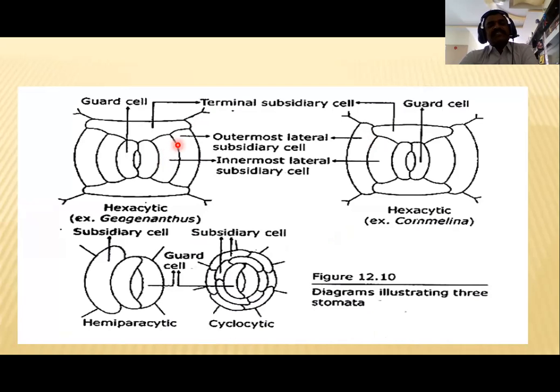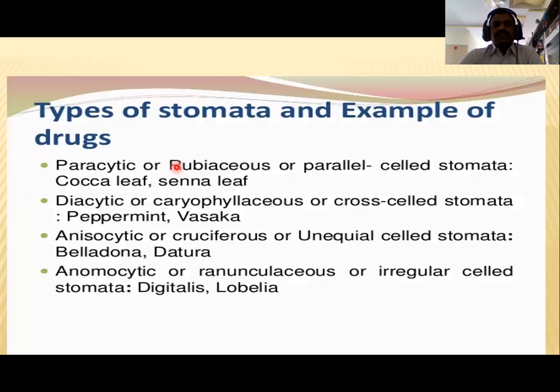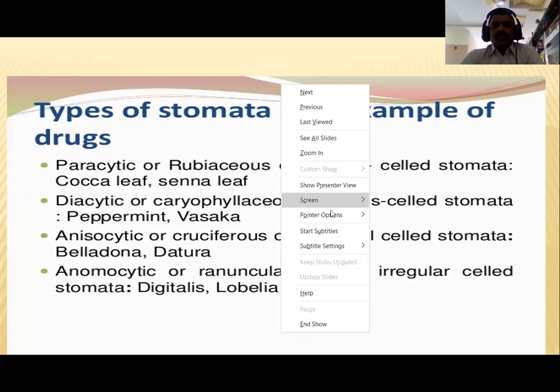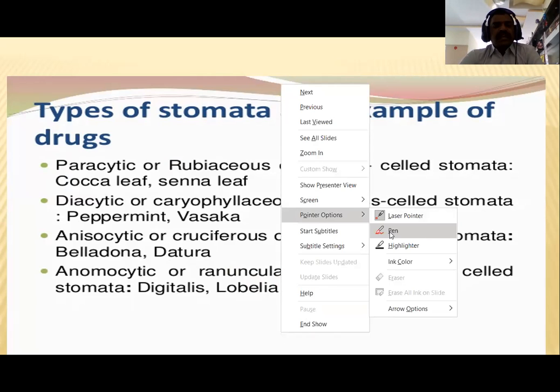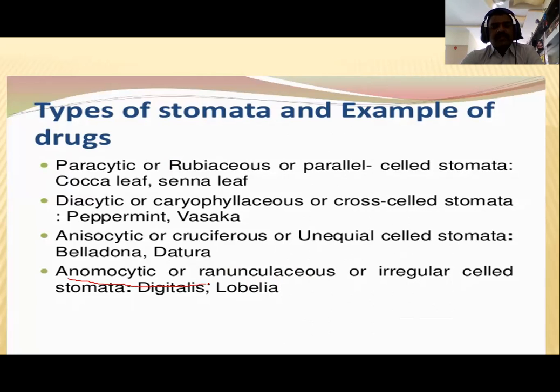How subsidiary cells are arranged, whether diagonal or in a parallel manner, we observe in this slide. Then, we already know the types of stomata. The first type of stomata is the anomocytic stomata, or ranunculaceous stomata. See here, this is the anomocytic, the best example of the anomocytic stomata.